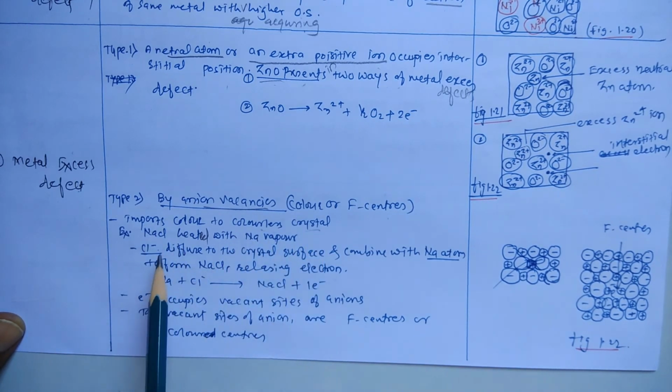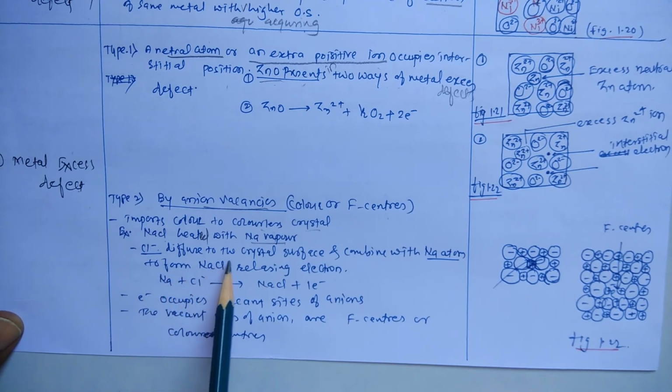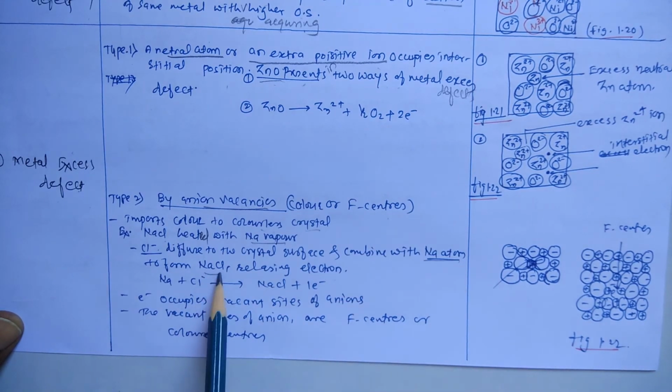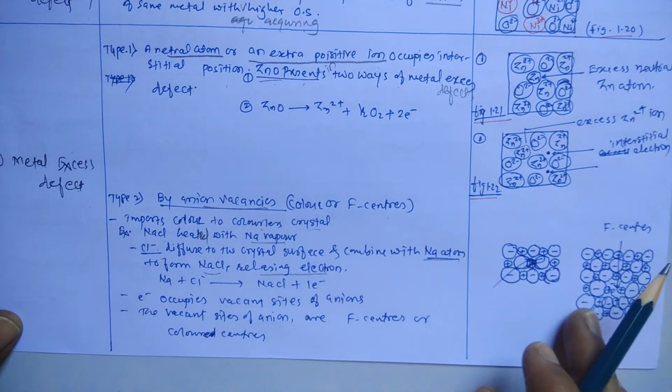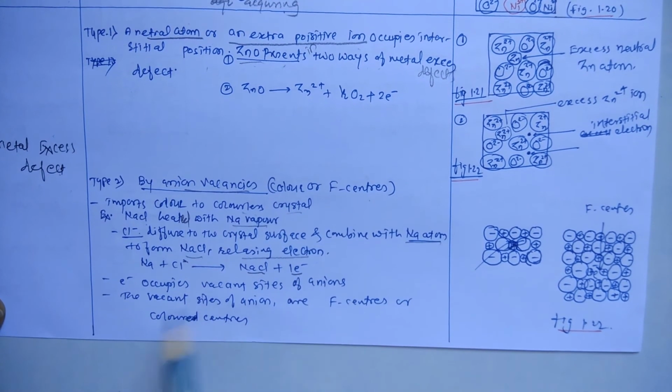For example, when a colorless NaCl crystal is heated with Na vapor, Cl- diffuses to the crystal surface and combines with the sodium atom to form NaCl again, releasing electrons. The reaction is Na plus Cl- to give neutral NaCl, releasing 1 electron,